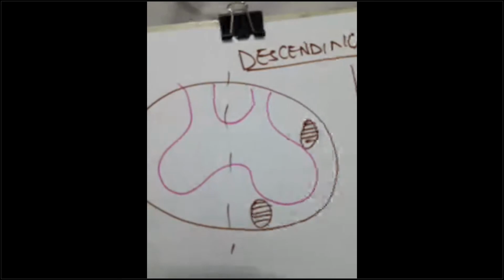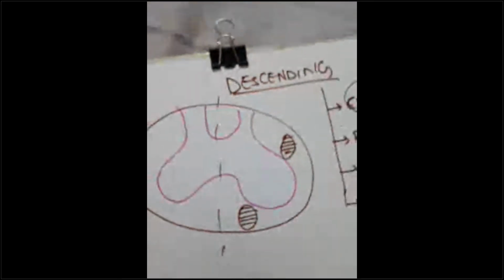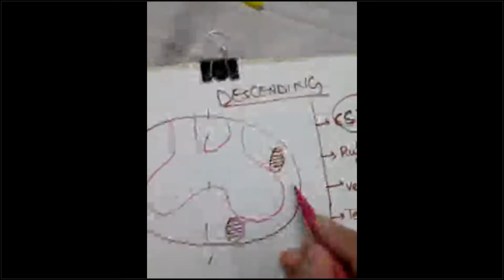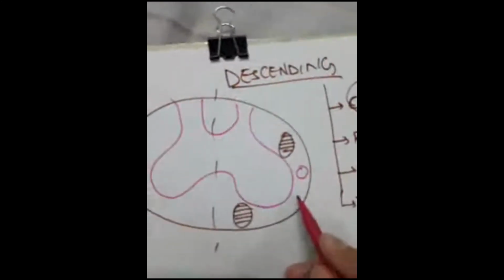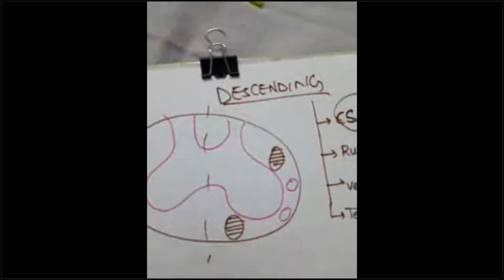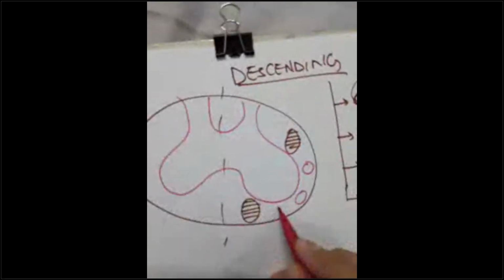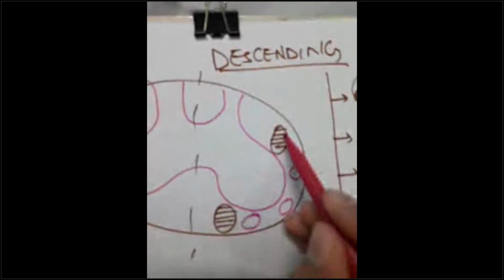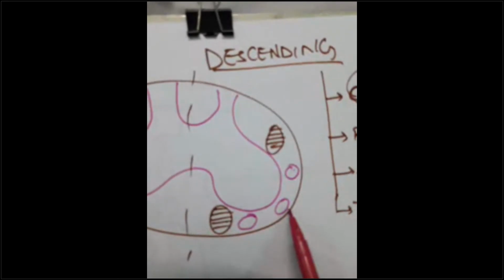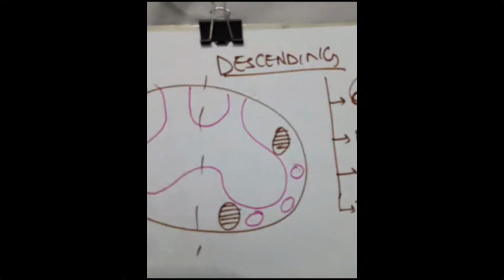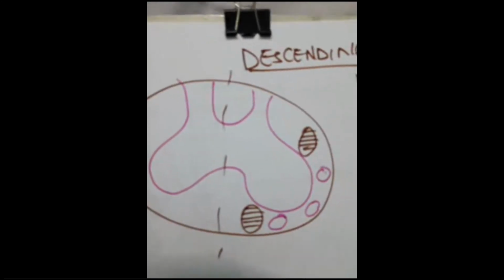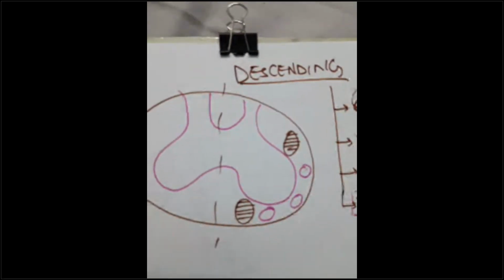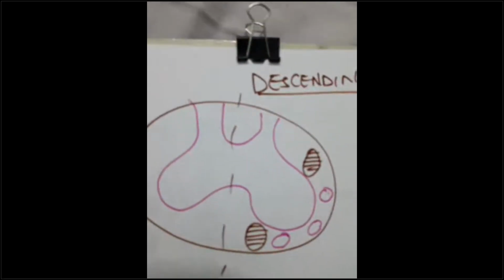The rubrospinal is in the lateral column, the vestibulospinal is in the lateral column, and the tectospinal is in the anterior column, as you all can see. Now let me tell you the functions of these tracts.